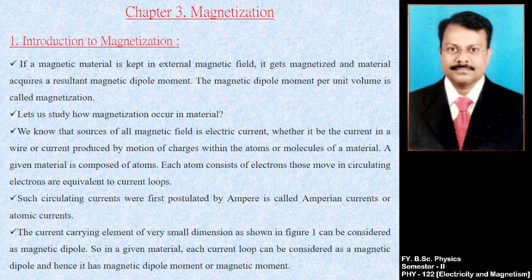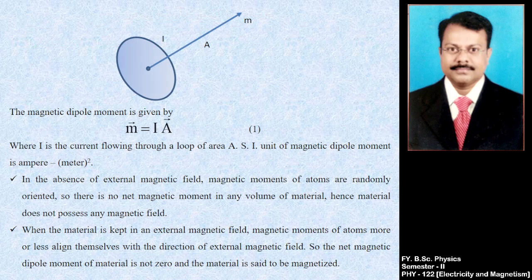So in a given material, each current loop can be considered as a magnetic dipole, and hence it has a magnetic dipole moment or magnetic moment.